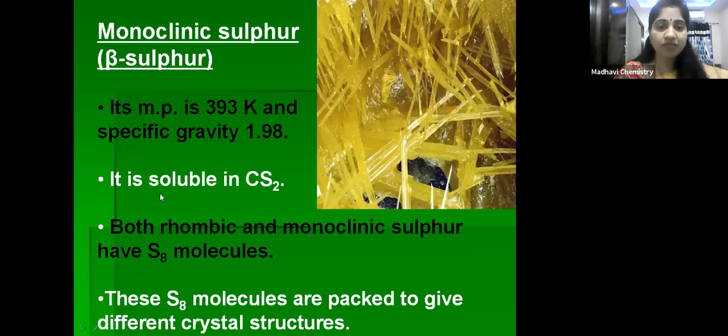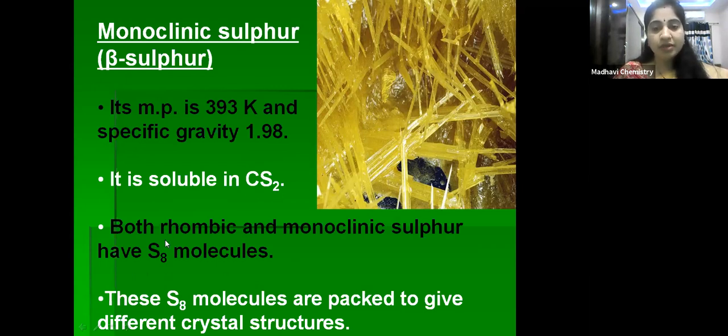Next, monoclinic sulfur. These are the crystals of monoclinic sulfur. It is also called beta sulfur. Its melting point is 393 Kelvin and its specific gravity is 1.98. Like rhombic sulfur, it is also soluble in carbon disulfide, children.